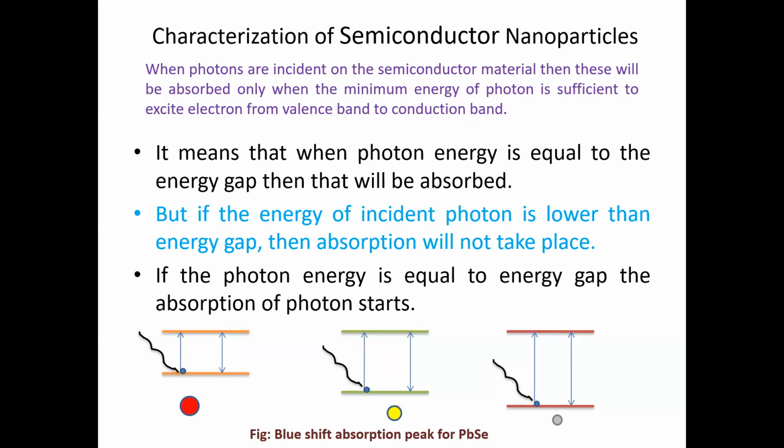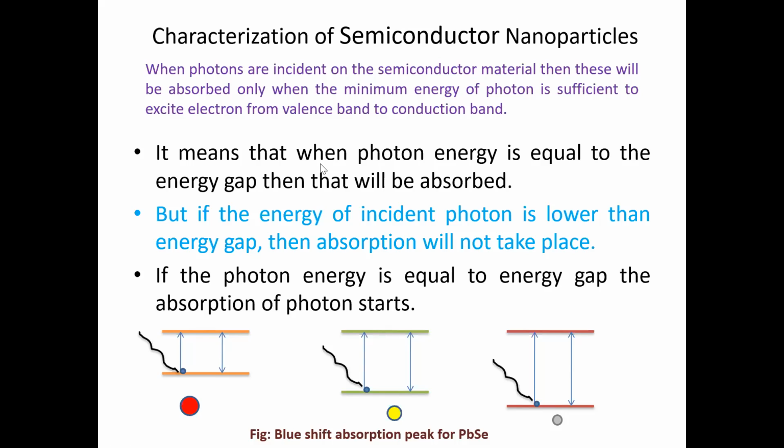When photons are incident on the semiconductor material, they will be absorbed only when the minimum energy of the photon is sufficient to excite the electrons from the valence band to the conduction band. म्हणजे जेव्हा एखादा लाईट जे काय इन्स्ट्रुमेंट मध्ये असेल, तो जर लाईट तुमच्या सेमीकंडक्टिंग मटेरियल वर पडत असेल, तर that material has the capacity to get energized.